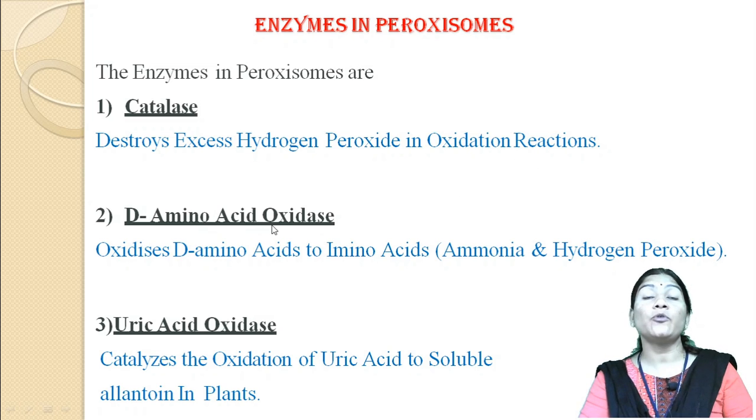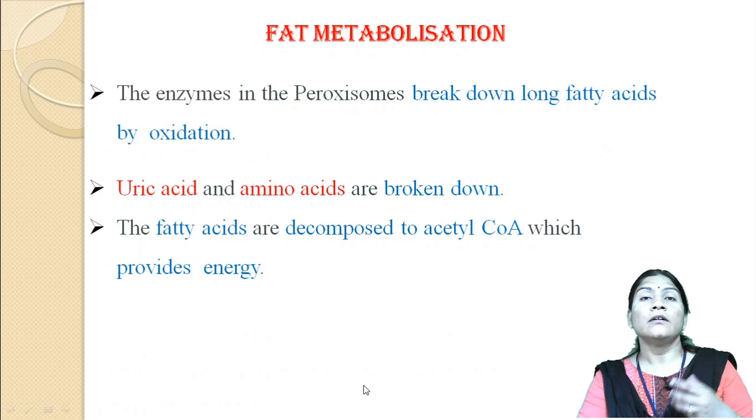Then D-amino acid oxidase, which oxidizes D-amino acids to ammonia and hydrogen peroxide. Then uric acid oxidase, which catalyzes the oxidation of uric acid to soluble allantoin in the plants.